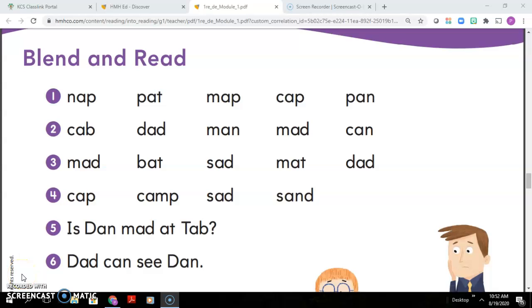Hello, today we're going to blend, build, and decode regularly spelled one-syllable words with short A and consonants N, D, P, and C. All right, let's do line 1 together. Ap, nap. Let's do the next one. At, pat. Ap, map. Ap, cap.